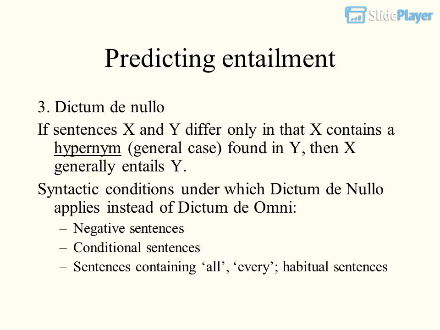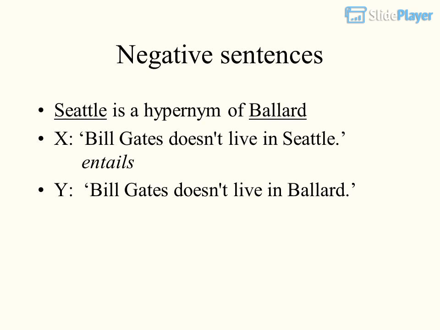Predicting entailment. 3. Dictum de nullo: if sentences X and Y differ only in that X contains a hypernym, a general case, found in Y, then X generally entails Y. Syntactic conditions under which dictum de nullo applies instead of dictum de omni: negative sentences, conditional sentences, sentences containing all or every, habitual sentences.